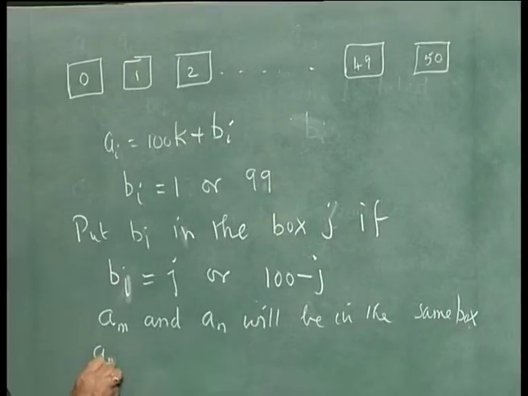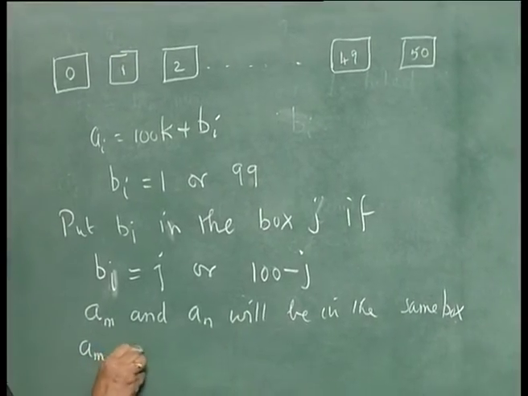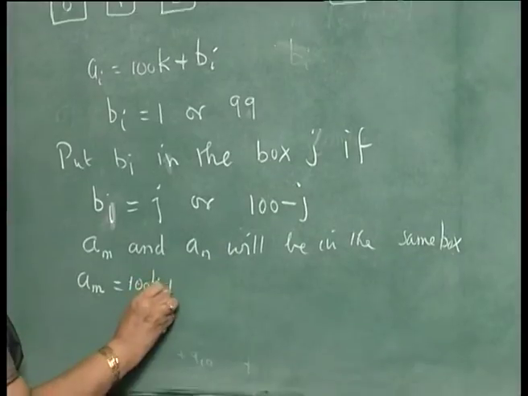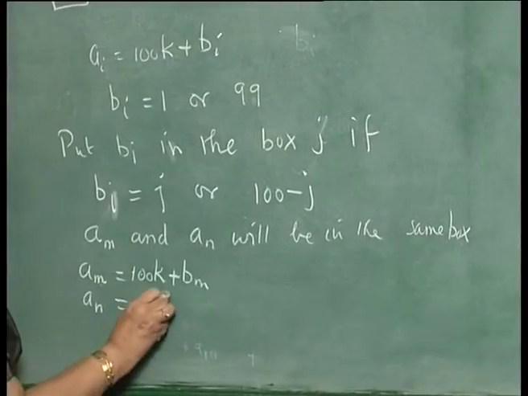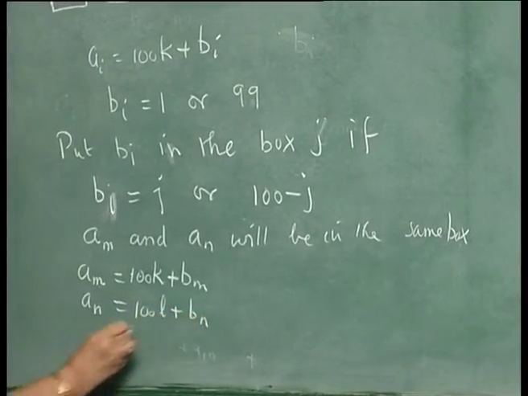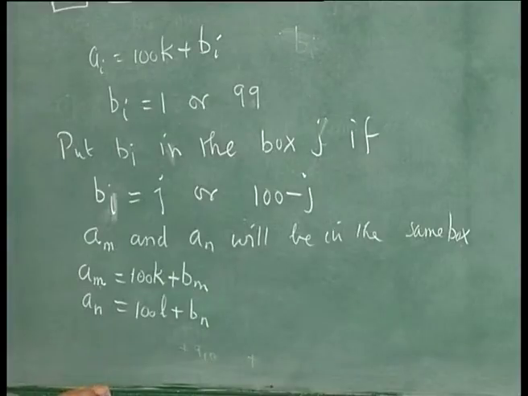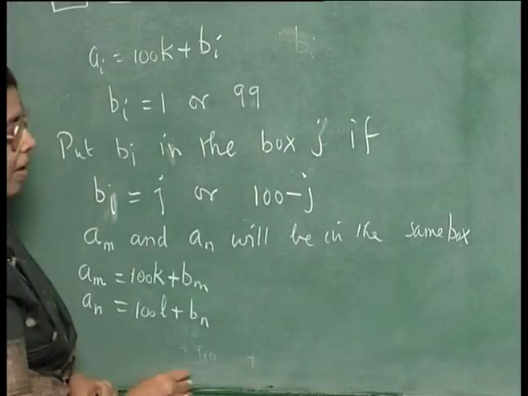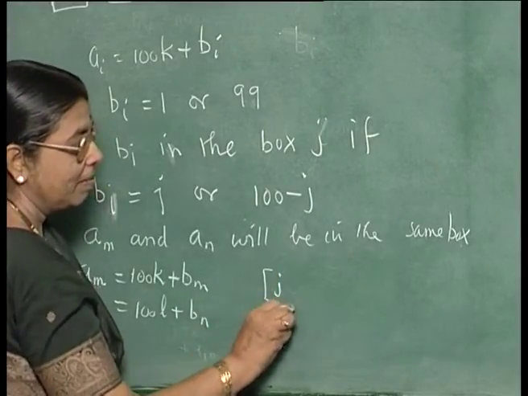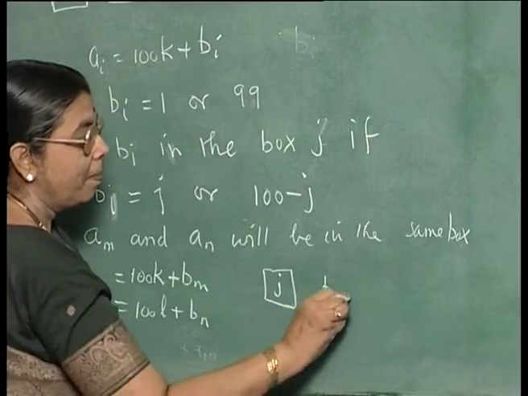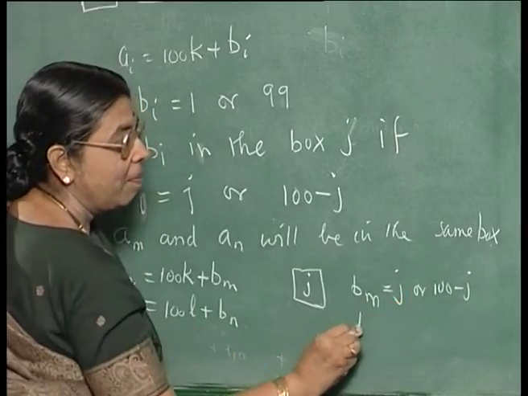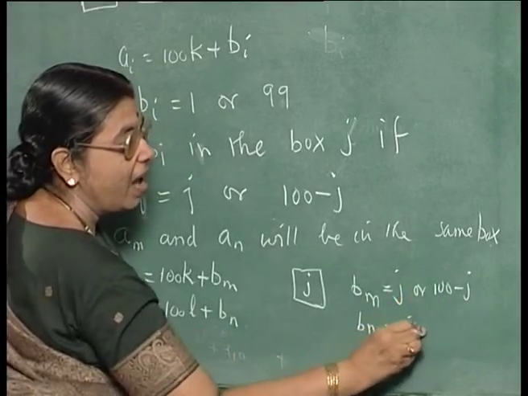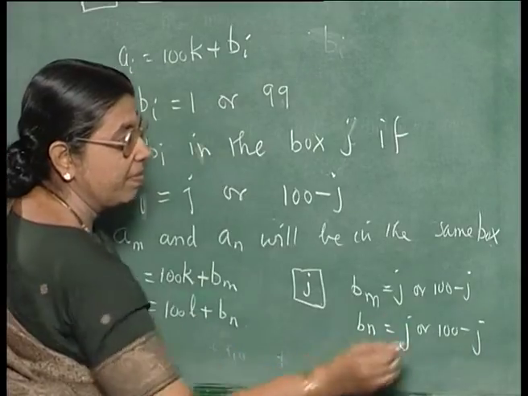Suppose Am is equal to 100 times K plus Bm and An is 100 times L plus Bn. They are in the same box, let the box be box J. So, Bm is J or 100 minus J, and Bn is also J or 100 minus J.